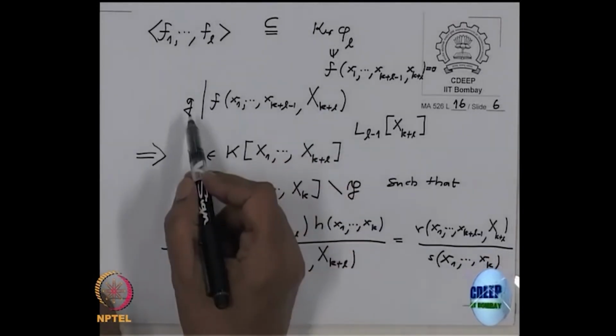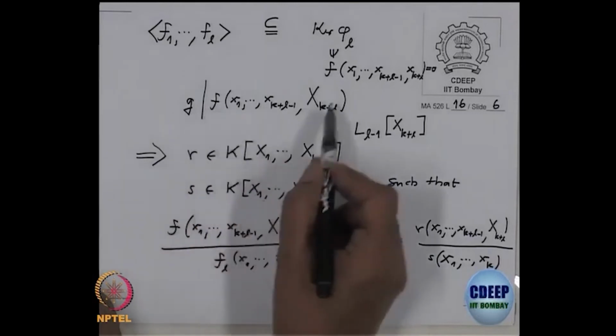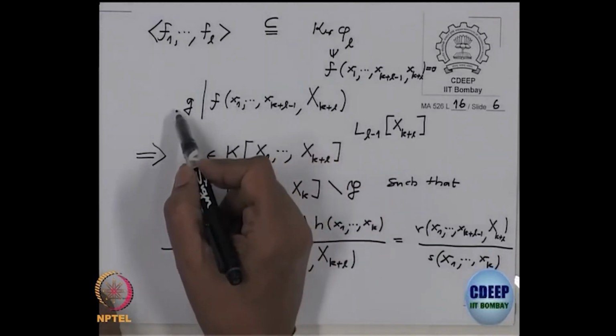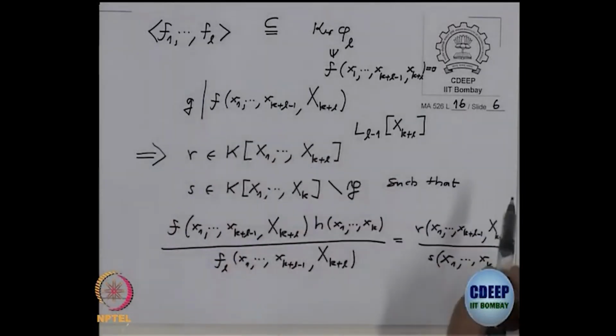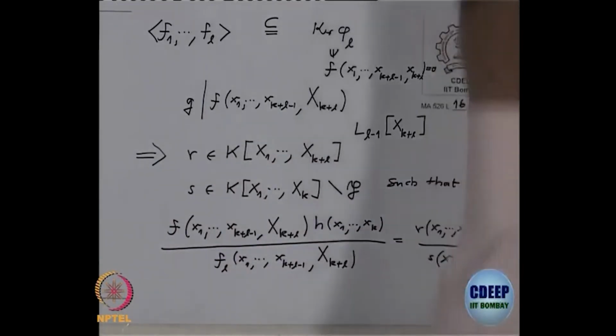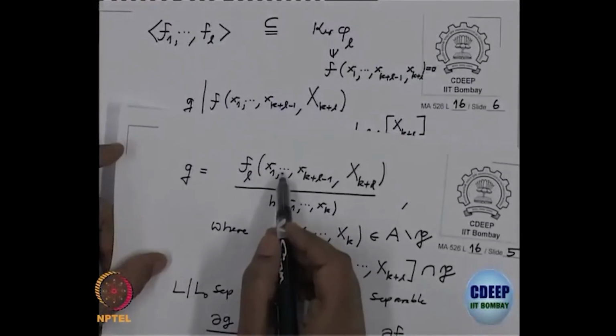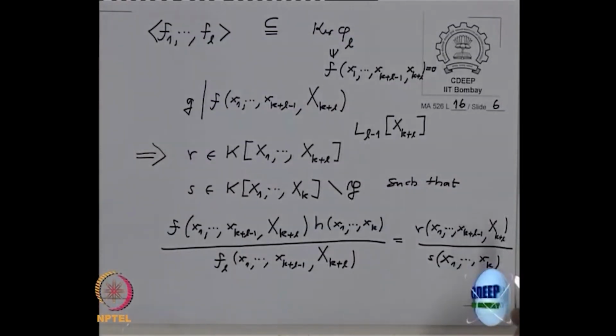This divides this, so f is a multiple of g. g was written as this, and I just cross multiplied it. Now this equality means what?